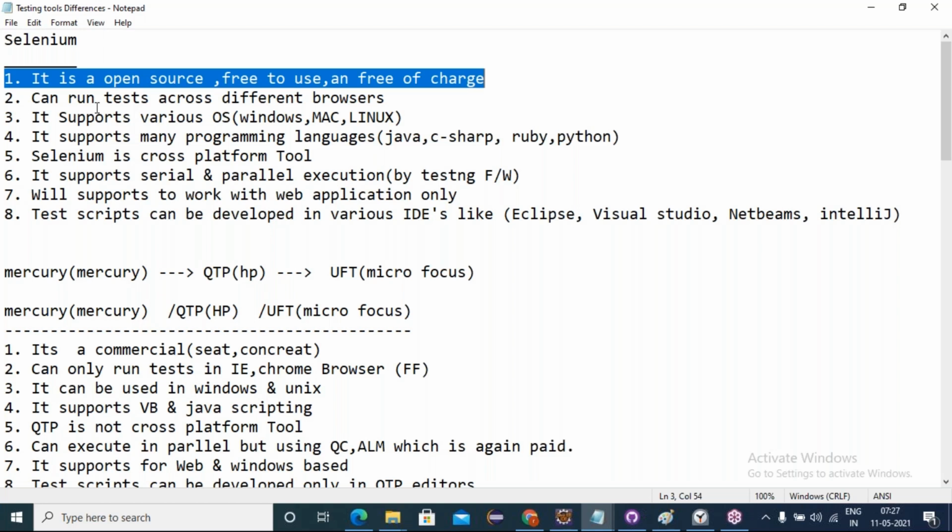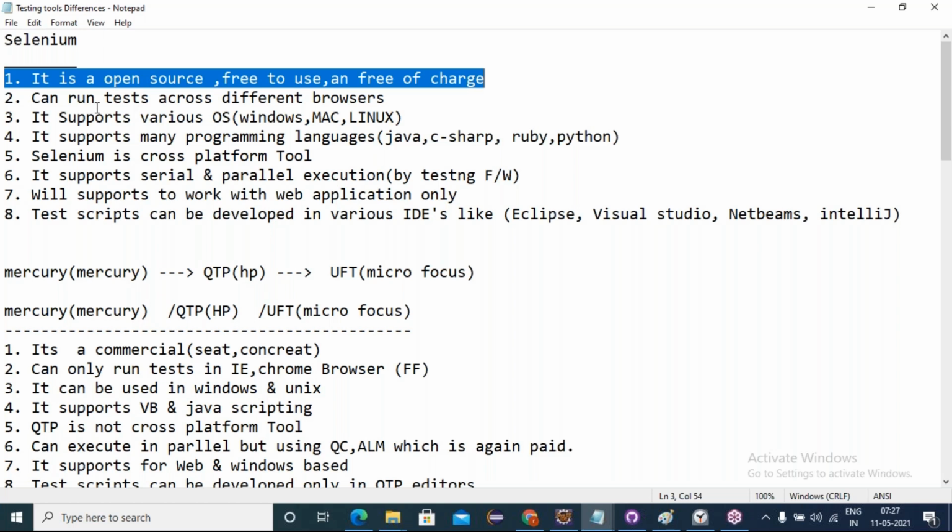If you want to work with Selenium, first we need to install Java, because the backbone of Selenium is Java. We must download and install Java. Then we create a Java project. In our Java project, we configure the Selenium jar file, and we can use Selenium libraries in building our WebDriver scripts.